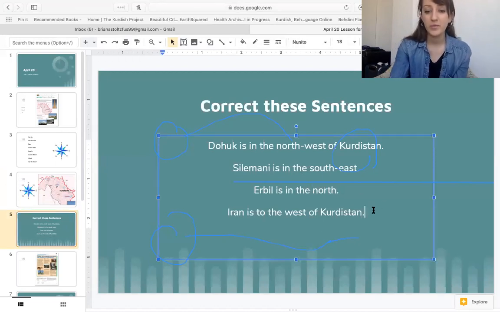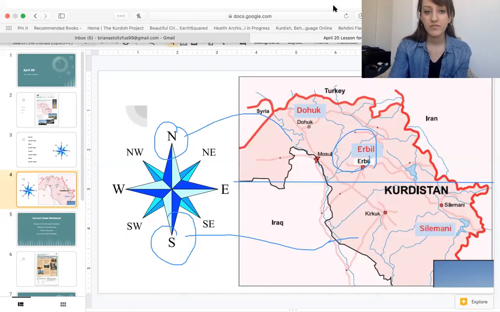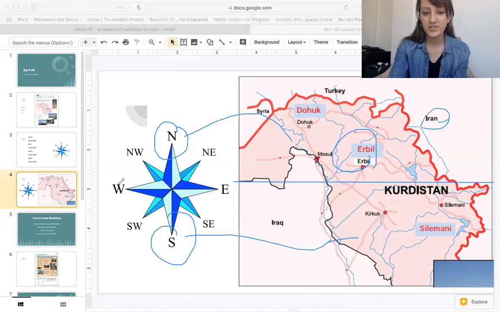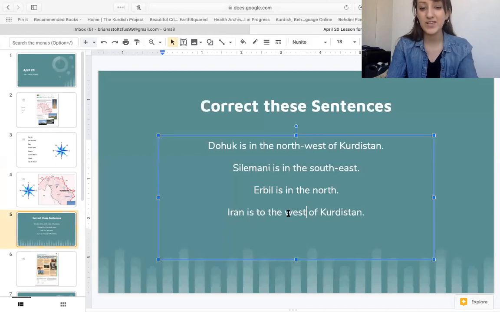And number four, Iran is to the west of Kurdistan. Is this true? Well, find Iran. This is Iran. Is Iran in the west? No. Which direction is Iran? East. East. Let's change this from west to east.